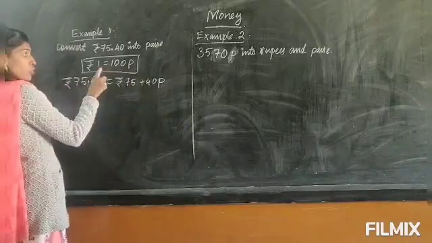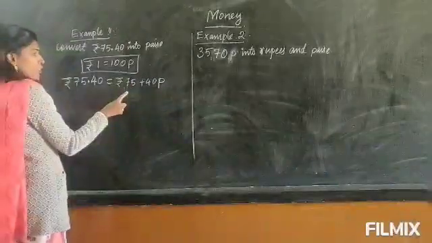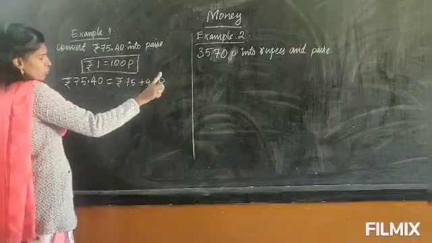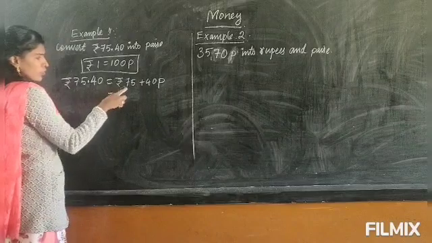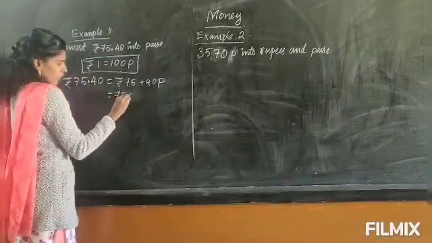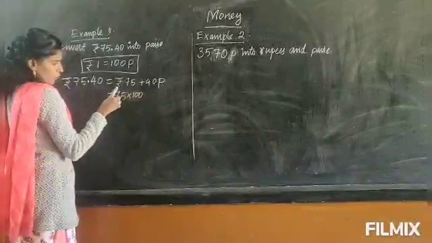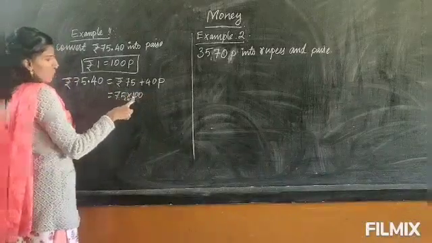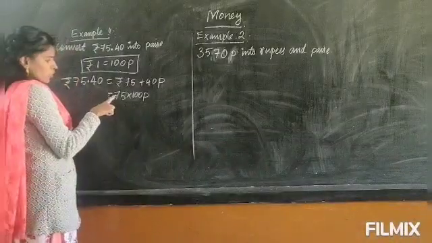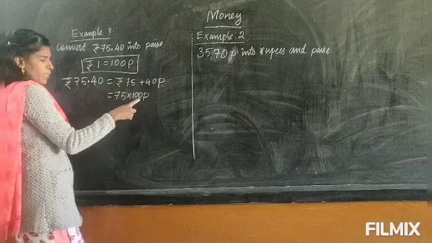To convert rupees into paise, only the rupees you will multiply by 100. You need to convert into paise, so the paise you don't touch. Only convert the rupees. To convert the rupees you have to multiply by 100. So 75 is the rupees, and only this 75 you will multiply by 100. Once you multiply by 100, it becomes paise. So here you won't write the rupees.